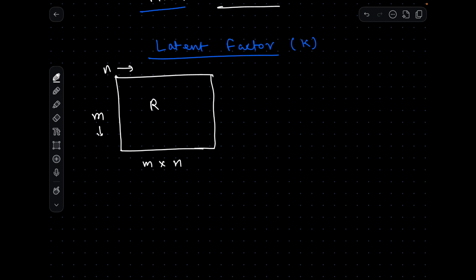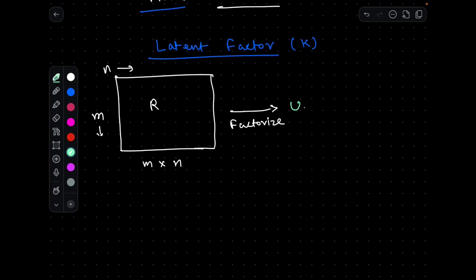Now this huge matrix we can factorize in such a manner that we get two smaller matrices. Let's introduce two new matrices and call them U and V transpose.